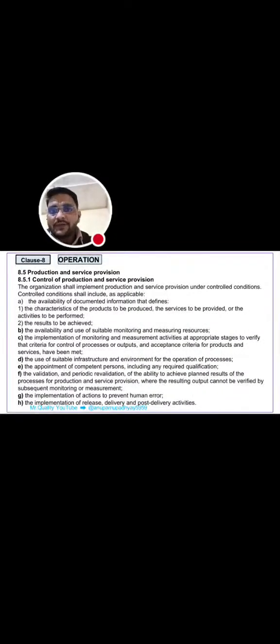Next is 8.5, that is production and service provision. What are the provisions? It has sub-clauses. 8.5.1 is control of production and service provision. First is the availability of documented information that defines the characteristics of the products to be produced and the results to be achieved.